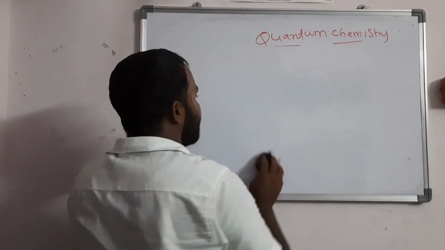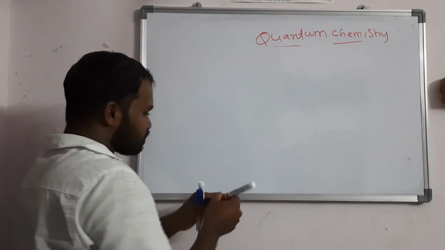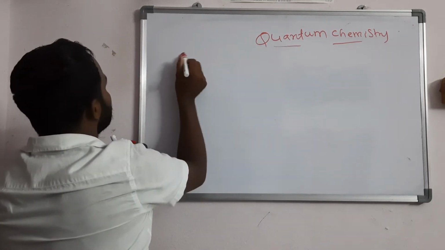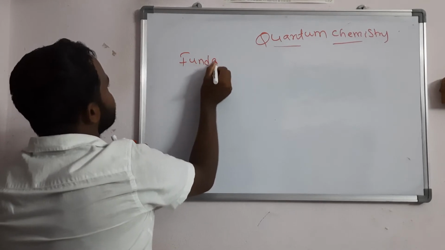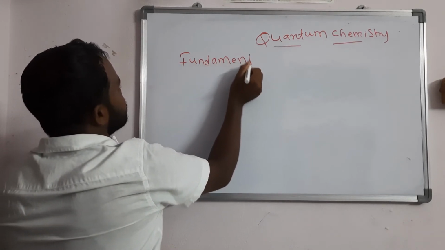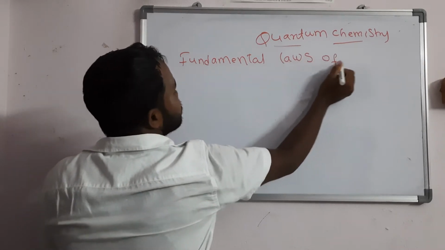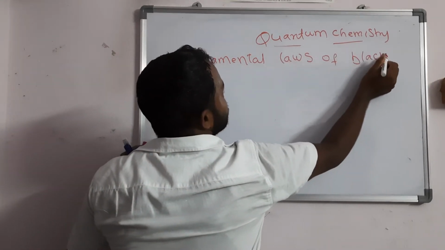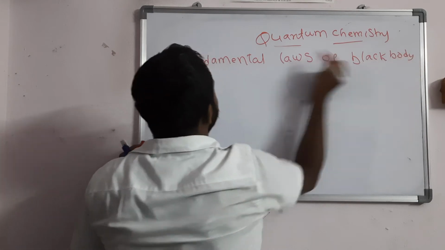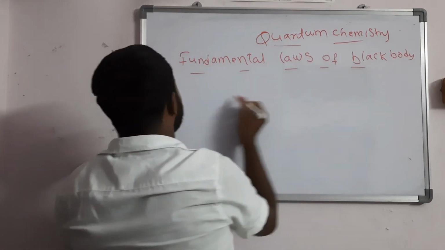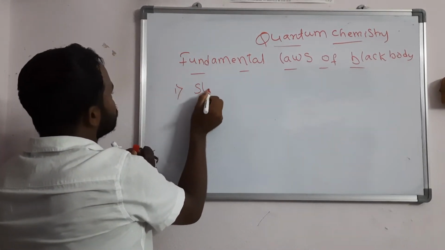Some fundamental laws of black body radiation: you should write these. The first law is the Stefan-Boltzmann law.